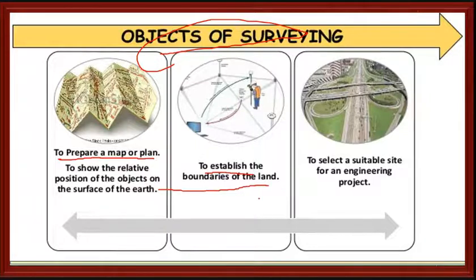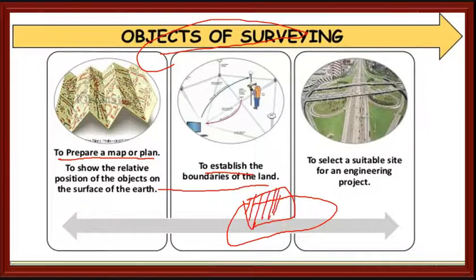Initially I said that if this is your land, you can't construct your building outside the land, okay. You should construct within the property, whether it is 60 by 40 or 40 by 60, 20 by 30, whatever. You have to establish the boundaries of your site, correct? So it is also used to select a suitable site for an engineering project.